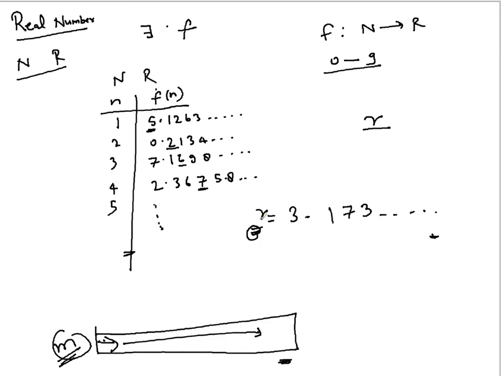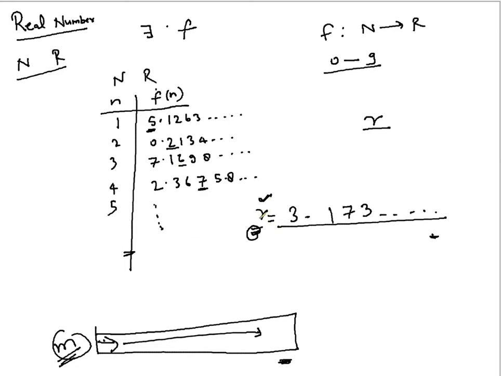You are claiming that a number is mapped at this mth index, but you are also saying that as per the construction rule of this real number, which is not a problem, you can always create such a real number, this number r, although indexed at the mth place, differs from that number at the mth place. So there is a contradiction. And that's what proves that such a mapping will never exist.